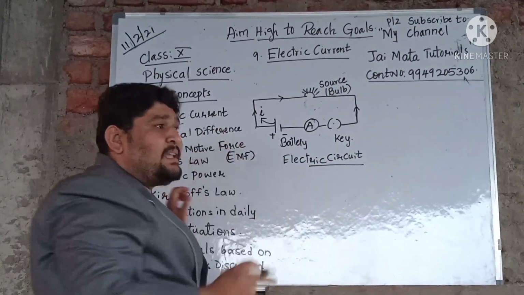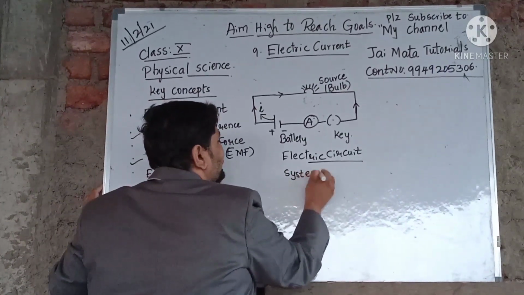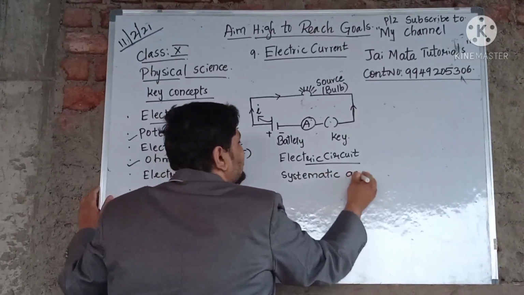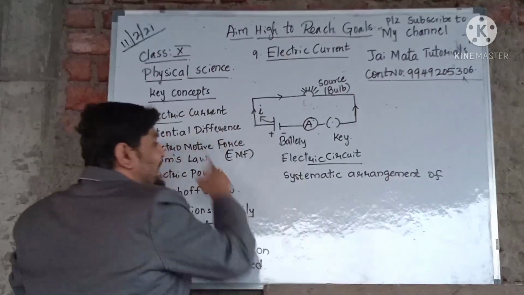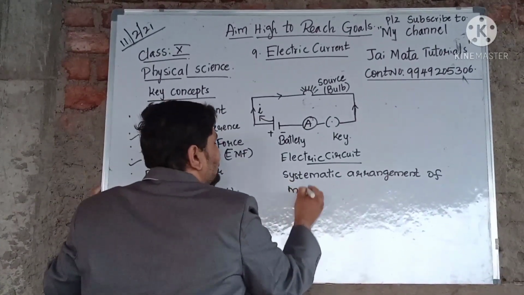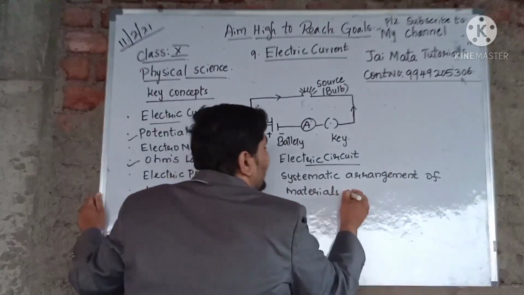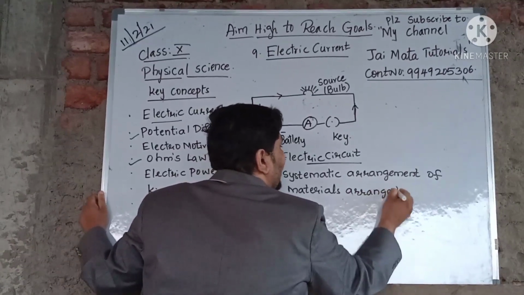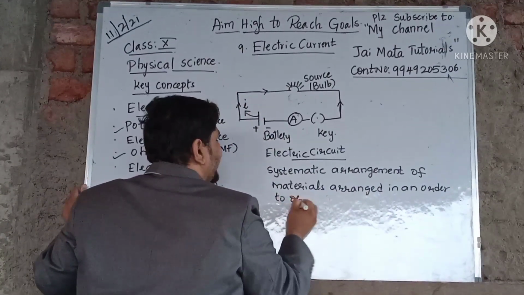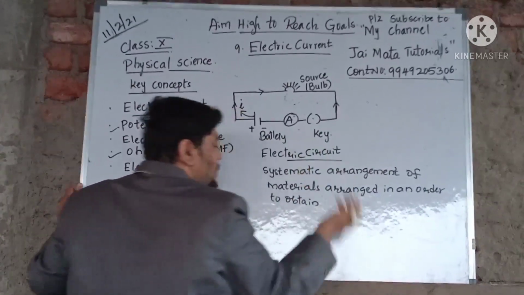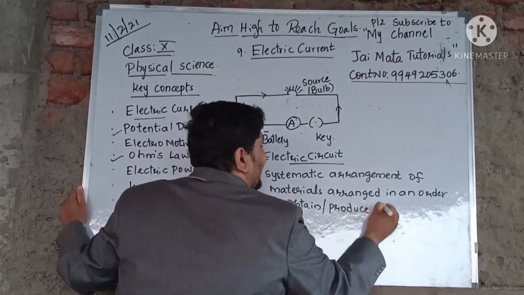An electric circuit is nothing but a systematic arrangement of the equipments or the materials, arranged in an order to obtain or to produce electric current.